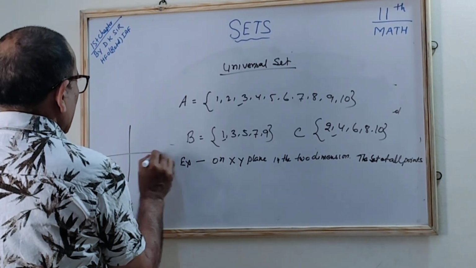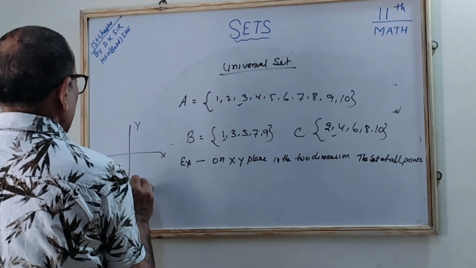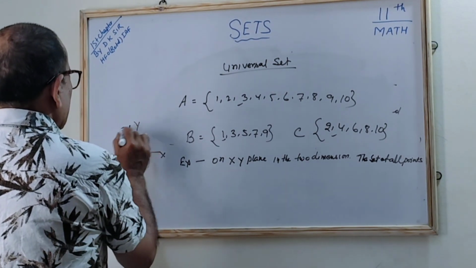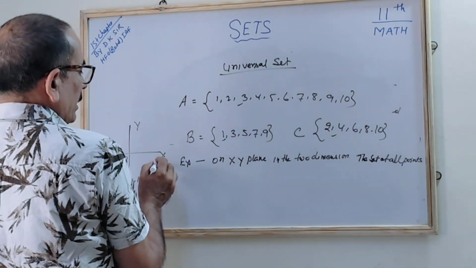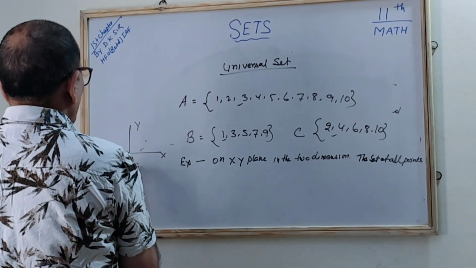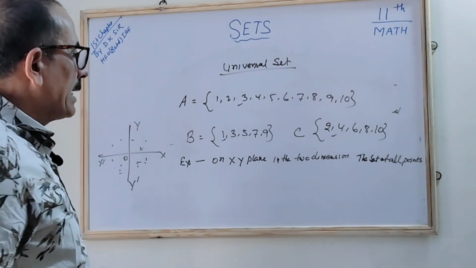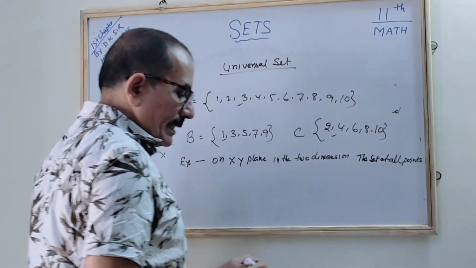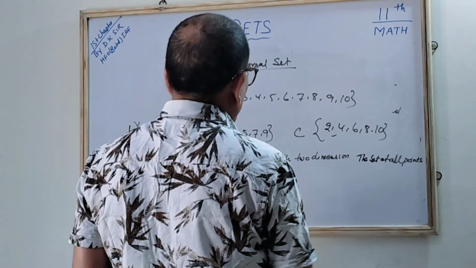This is x and this is x dash and y dash, correct? This is the origin. Whatever points are there, all of them come into the one plane, the xy plane, which can have many subsets. So this is said to be the universal set, the set of all points in the xy plane.